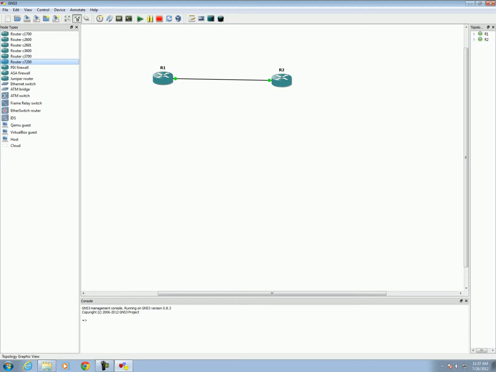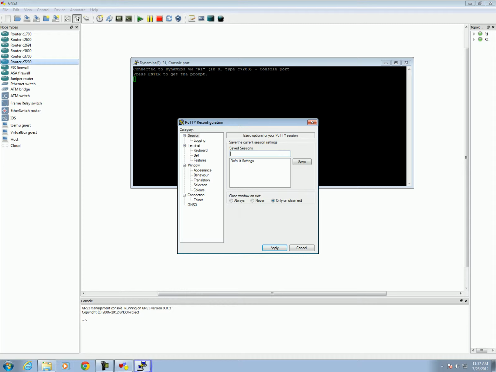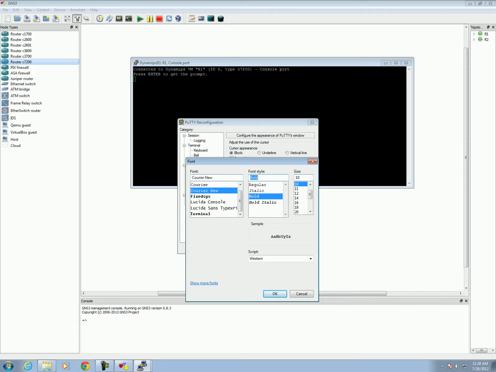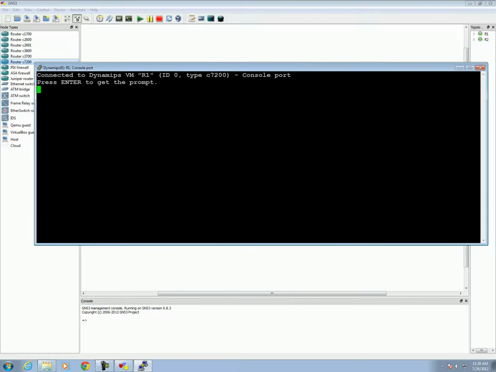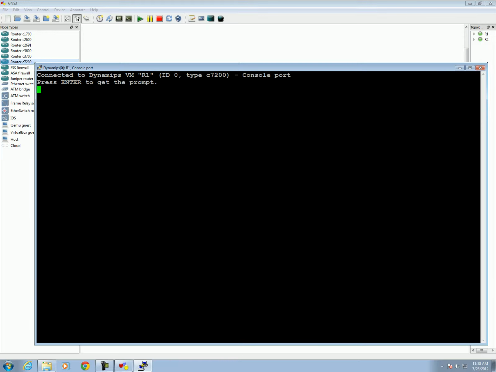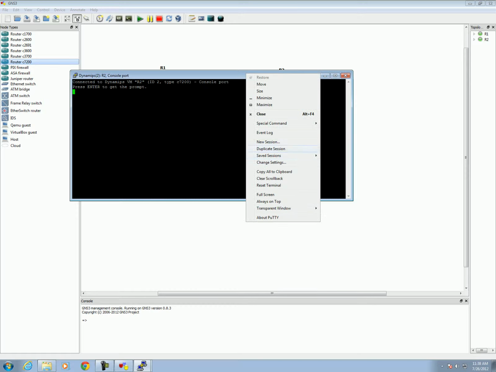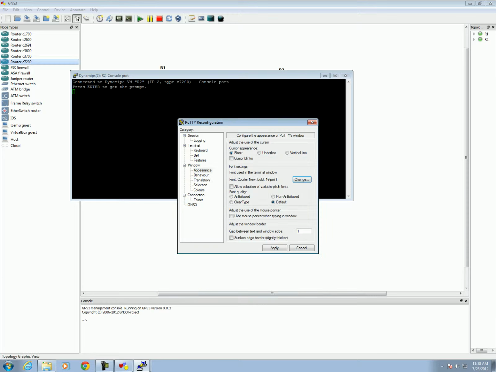Now if you want to see the console of this router separately, right click and say console. To increase the font size, right click, change setting, appearance, change setting, and then increase the font size. Goes like this, bigger size. You can also drag like this. Router 1. Now another router, change setting, appearance, bold, 16. Done.